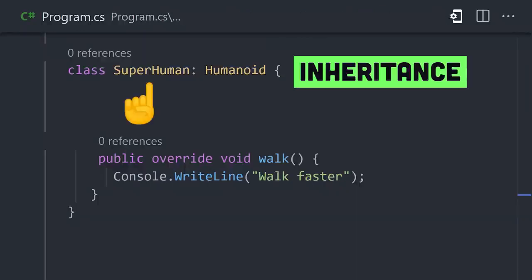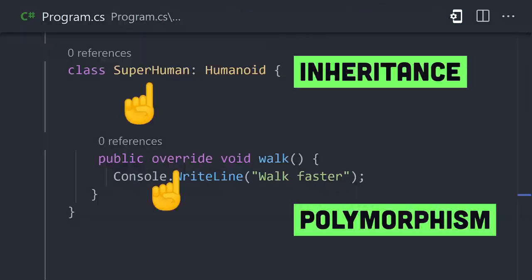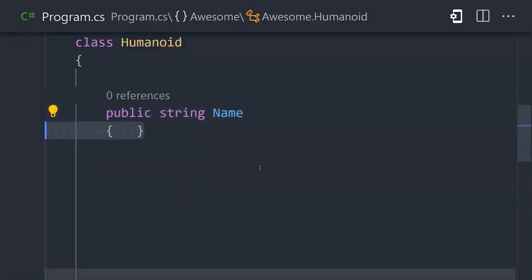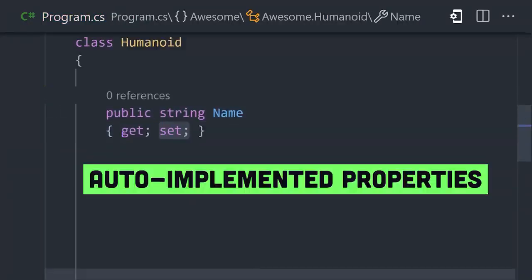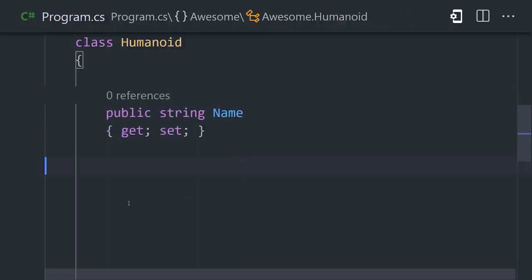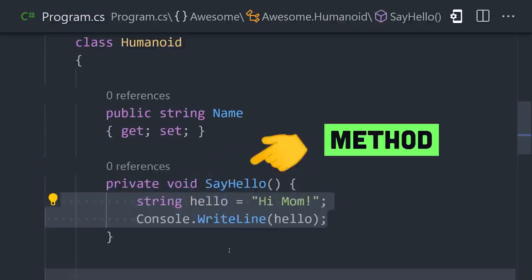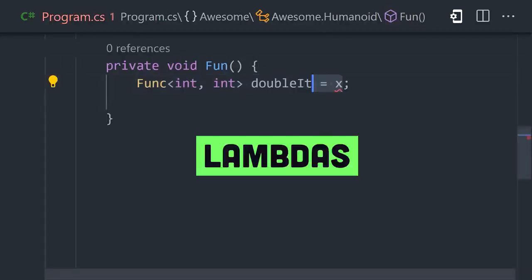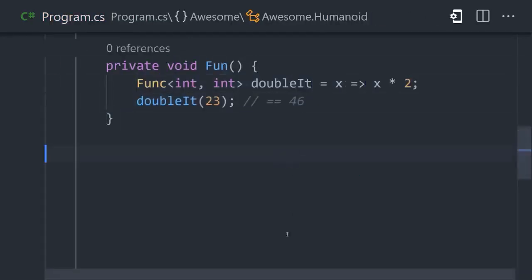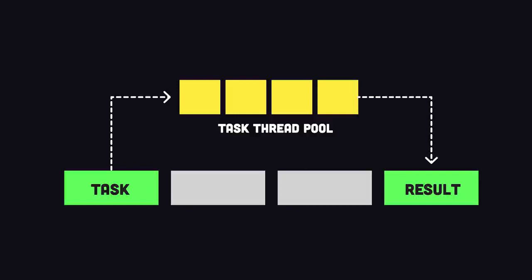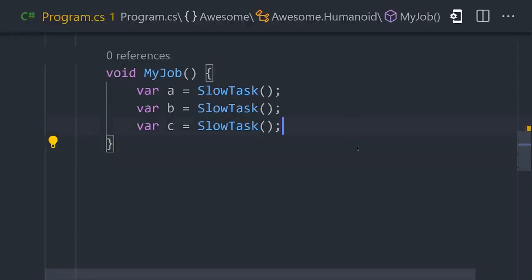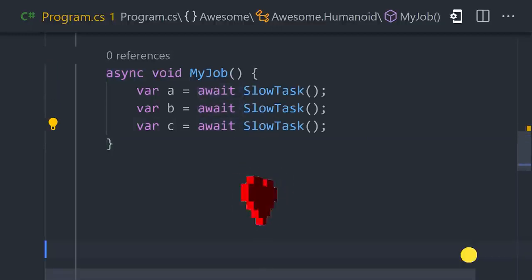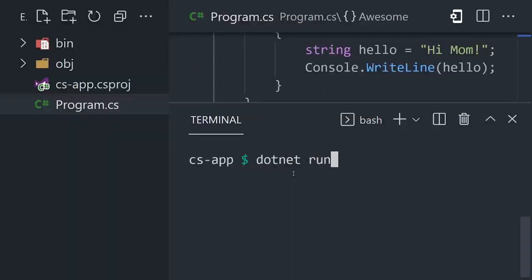Classes support inheritance, polymorphism, and everything else you would expect in a modern object-oriented language. We can define a property on the class and make it readable with get or writable with set. The language doesn't have top-level functions, but rather methods that are defined as a member of a class. However, it does support lambda expressions or anonymous functions and other functional programming patterns. When it comes to asynchronous programming, it supports a task-based asynchronous pattern, allowing you to write non-blocking code using the async await syntax. Now, to compile and execute your code, use the dotnet run command.